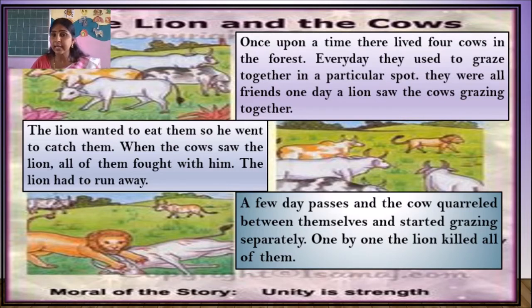Now it's a chance for the lion to kill them because they are not together and no one is there to fight back. Later, one by one, all the cows were dead. The lion killed all of the cows. So the moral of the story is unity is strength.